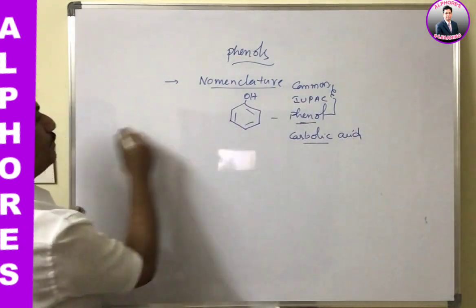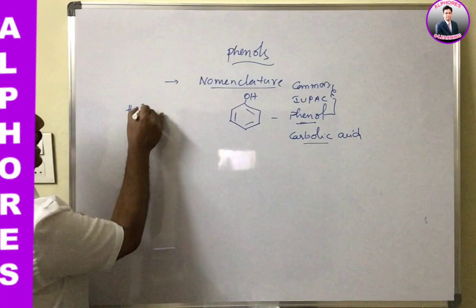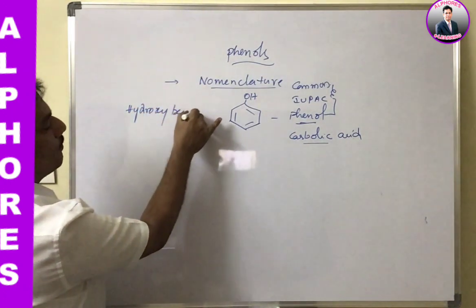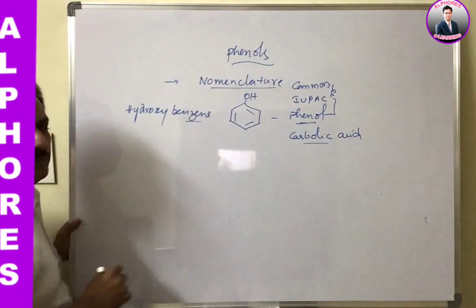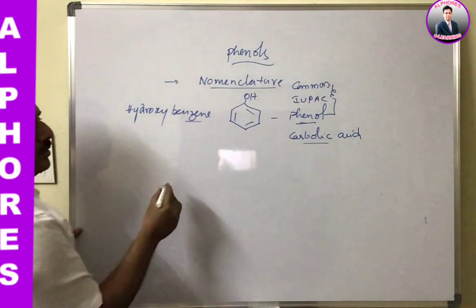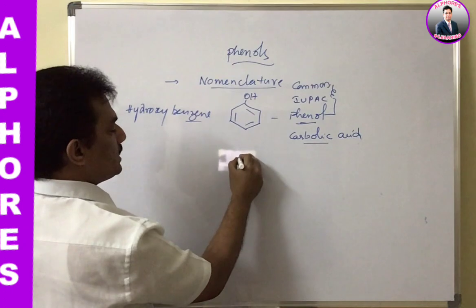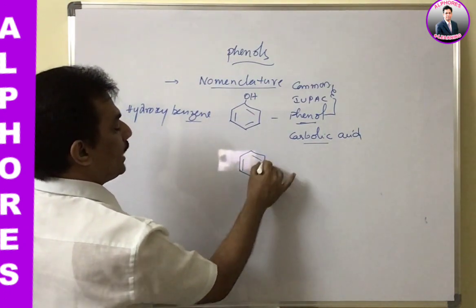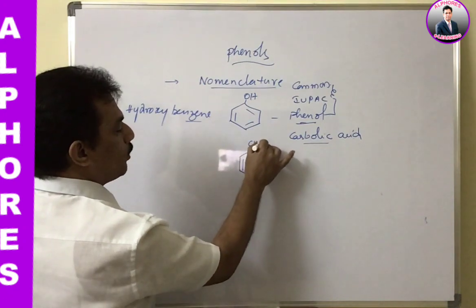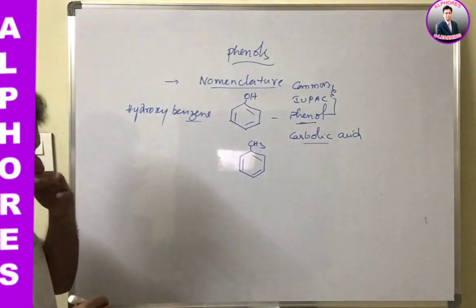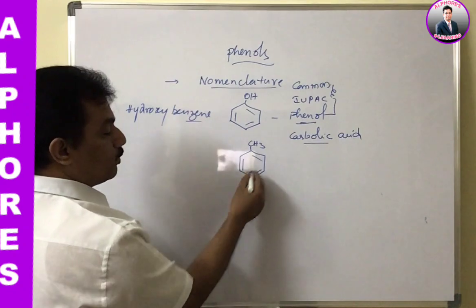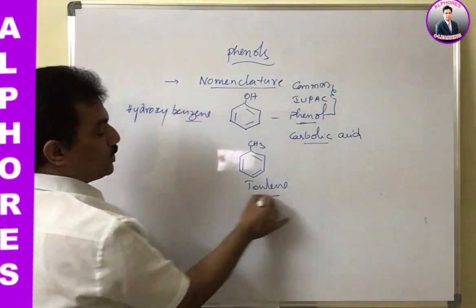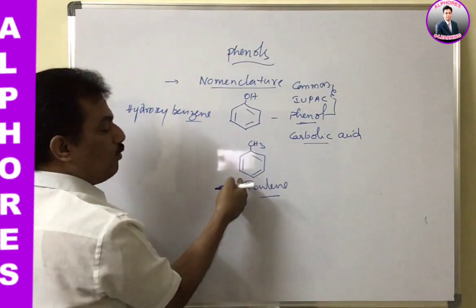And in general, this is known as hydroxybenzene. Okay, and now if one side chain is present, like a methyl group, then the methyl-substituted benzene has the common name and IUPAC name toluene, when there is no OH group.